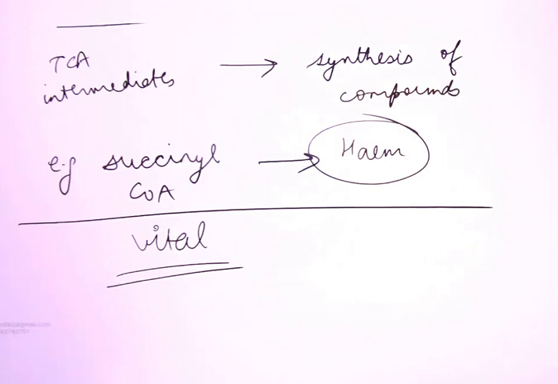See, on one hand, I'm saying TCA cycle is a vital cycle. That means all the TCA intermediates should always be present in any cell of the body, maintained at a constant level. And on the other hand, I'm saying that the anabolic reactions of TCA are using TCA intermediates. So there must be some reactions which produce or replenish TCA intermediates. Those are known as anaplerotic reactions.